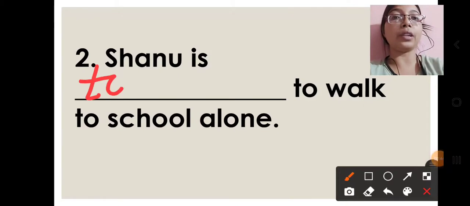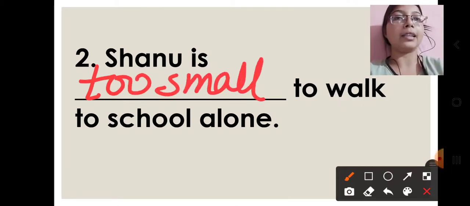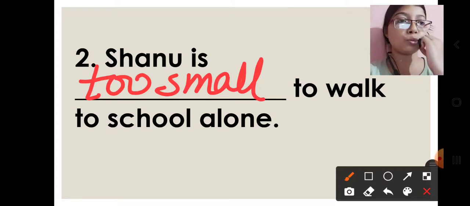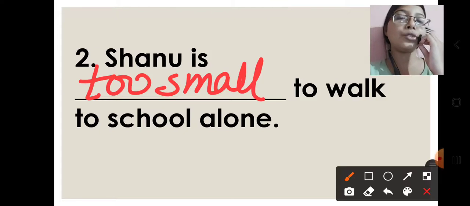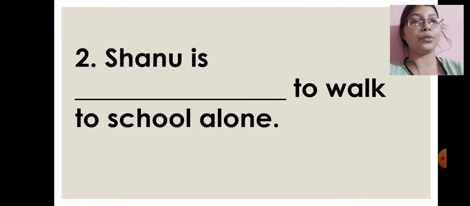So here you will write too small, S-M-A-L-L. Shanu is too small to walk to school alone, just like you. Shanu also needs help from her parents to drop her there and to pick her up from school. So Shanu is too small to walk to school alone. She cannot walk to school alone.